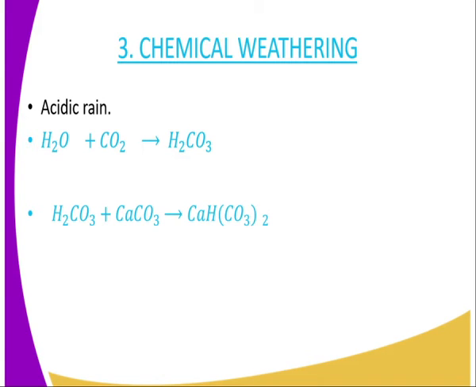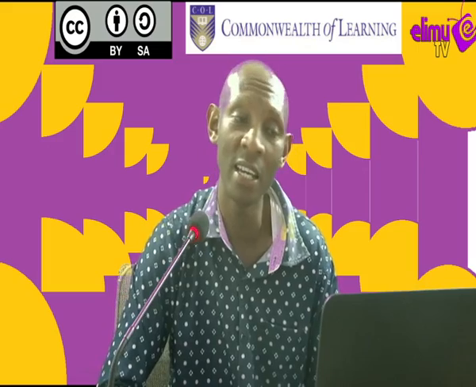For example, water combined with carbon dioxide forms acid rain, as you can see well illustrated by this chemical equation. The resulting chemical, the weak carbonic acid, will react with the rock. For example, calcium carbonate in limestone will react with the carbonic acid formed by the acid rain to form calcium hydrogen carbonate, which is a softer rock. And this rock is easily eroded by other factors of weathering.